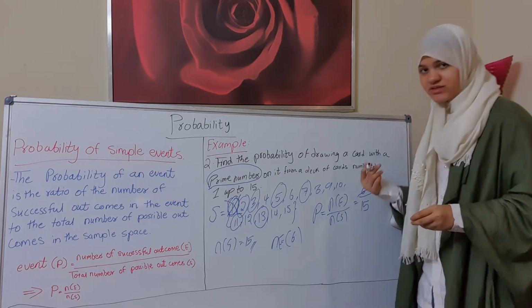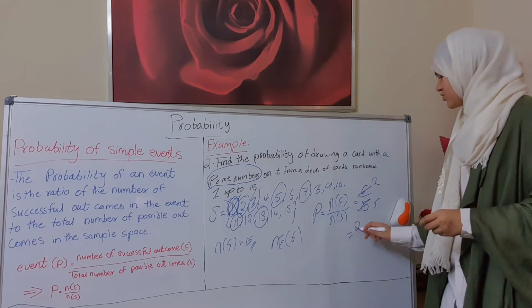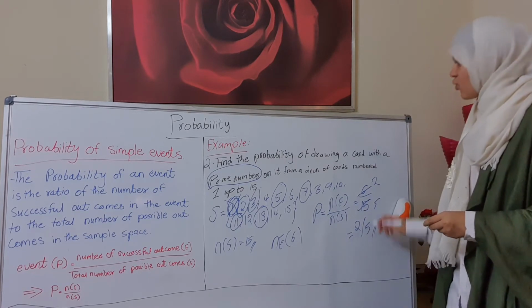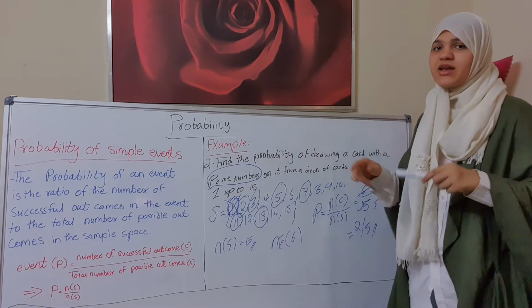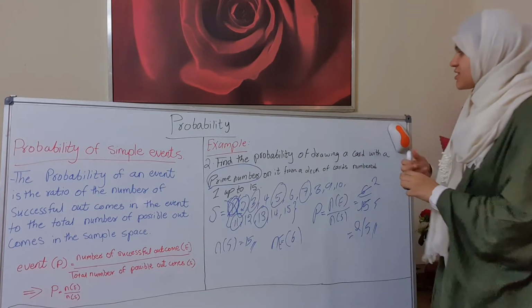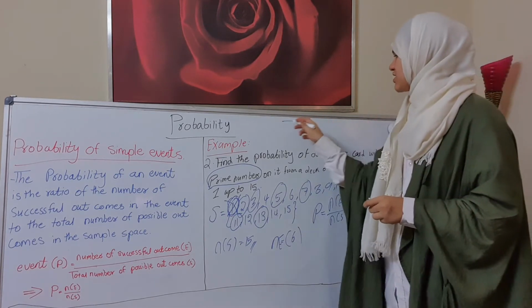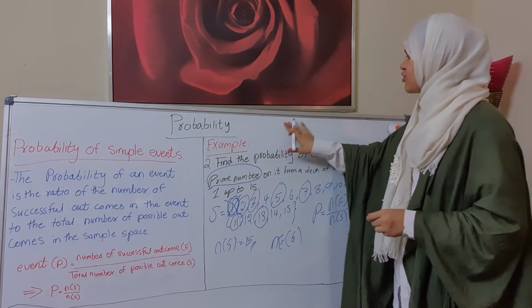Okay, here divide by 3, 2, and here divide by 3, 5. So that means 2 over 5. When you convert it to a decimal, you will know where to put it on the scale of probability. Now let's see how to put it on the scale. First of all, turn it into a decimal. 2 over 5 means 0.4.